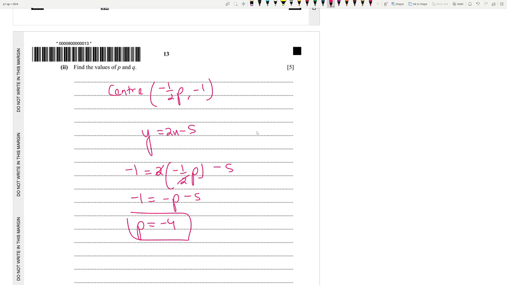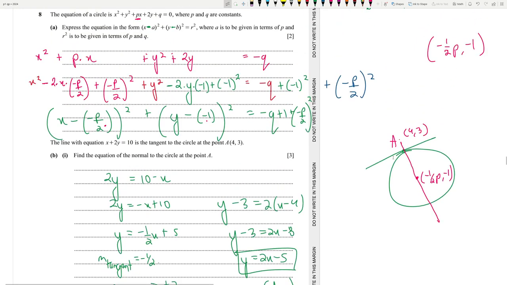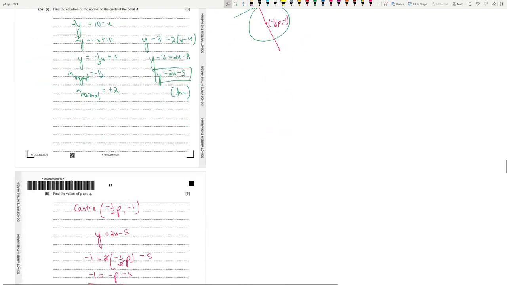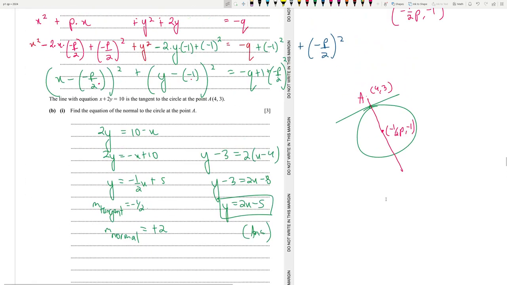Okay, now for the last 3 marks, we now know the value of p. p is minus 4. So we can find out the coordinates of the center. Minus half into minus 4. How much is that? 2. So the coordinates are actually (2, minus 1). Okay. Now we can find out the radius of the circle. So let's find out the radius. So r square will actually be (3 plus 1) whole square.